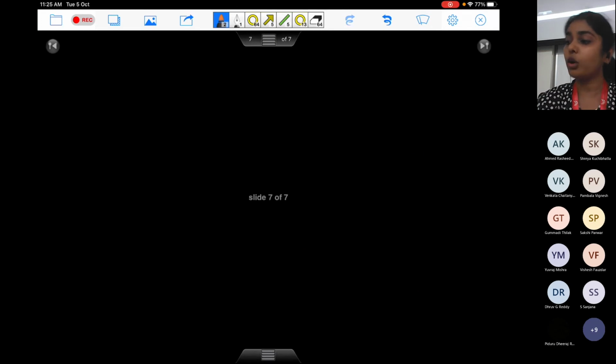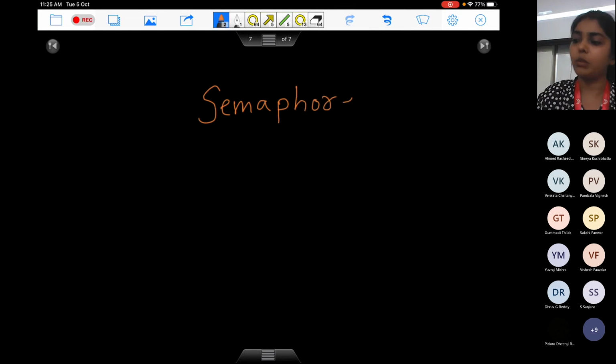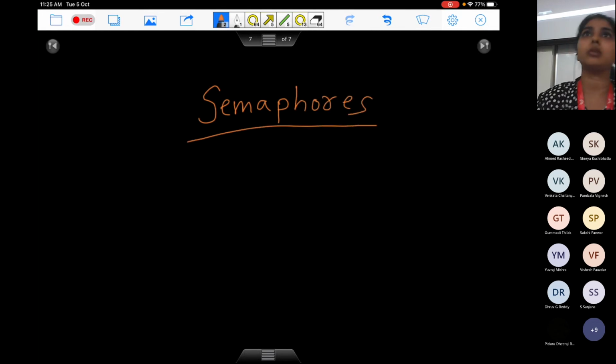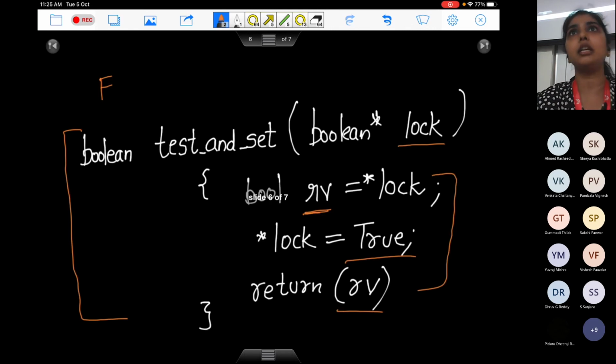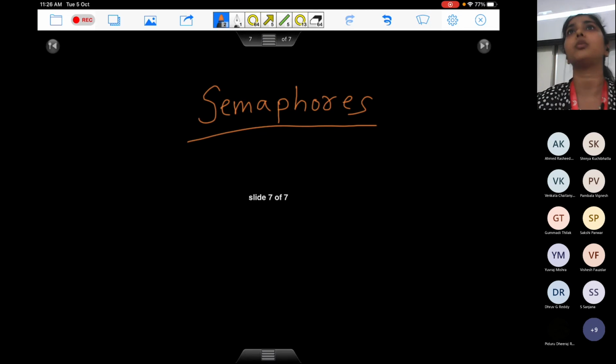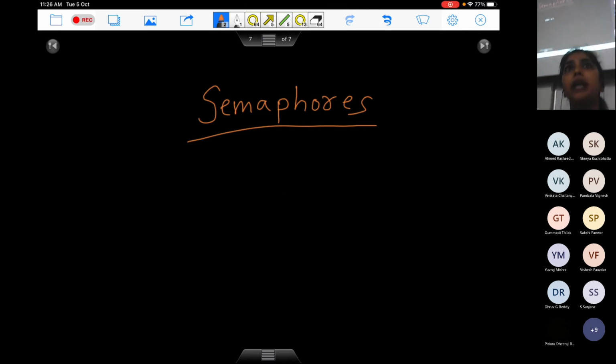What we'll discuss tomorrow is one primitive which is provided on mostly all of your operating systems today. You might have heard the name semaphores. Have any of you used semaphores in your coding till now? So semaphore is a primitive provided by most programming languages like C and Python, and it allows you to apply process synchronization very easily. We'll discuss it tomorrow.